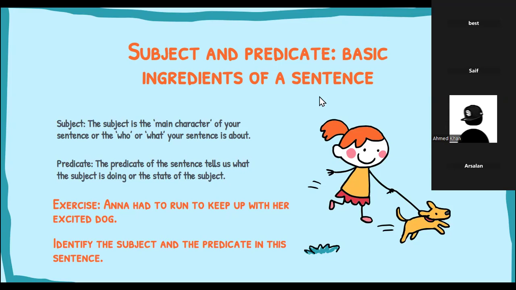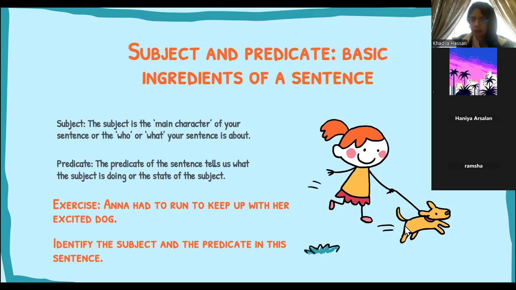Then what is the predicate? Run, run, run. Okay. Arsalan, Aiza, what do you guys think?